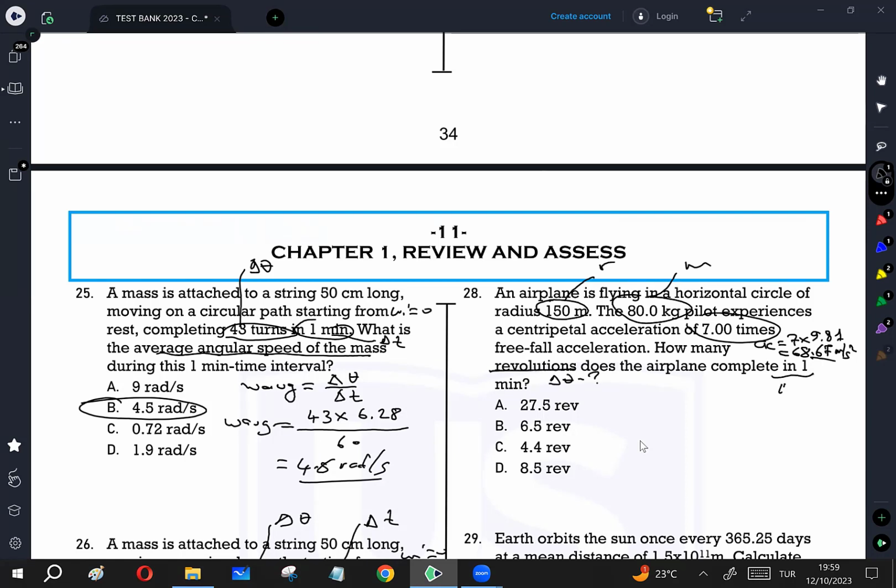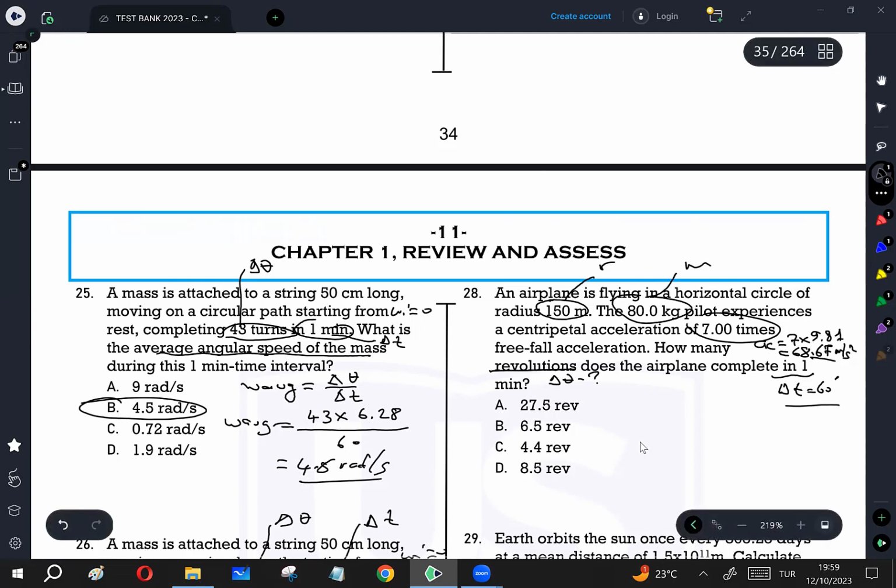In 1 minute, delta t is equal to 60 seconds. So a_c is given, R is given. How many revolutions are asked? Delta theta is asked. It's moving in a circular path with constant tangential speed, so it's better to write here, if constant speed.